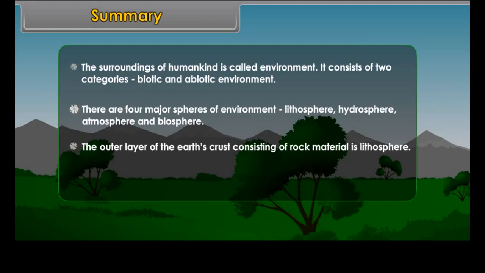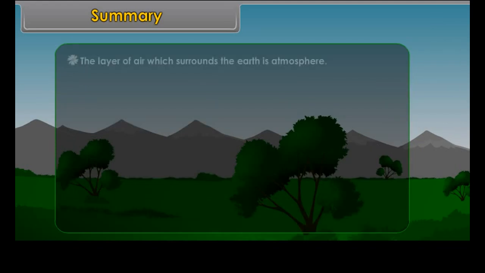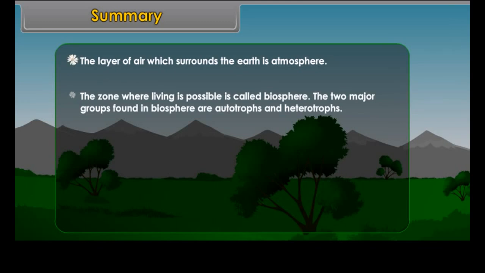The outer layer of the Earth's crust, consisting of rock material, is lithosphere. The water sphere, consisting of all the water bodies, oceans, seas, lakes, etc. on the Earth's surface, is hydrosphere. The layer of air which surrounds the Earth is atmosphere. The zone where living is possible is called biosphere.